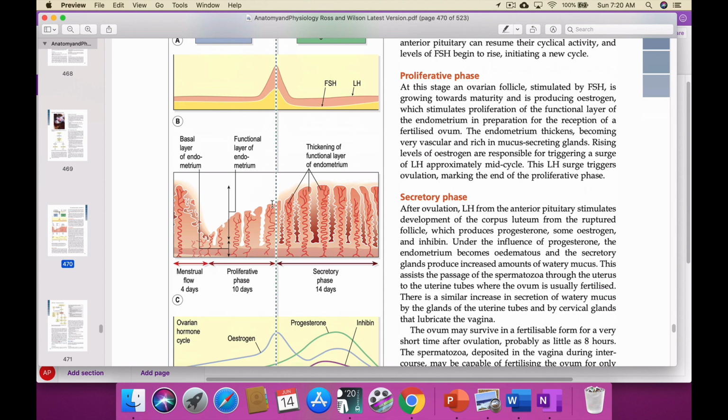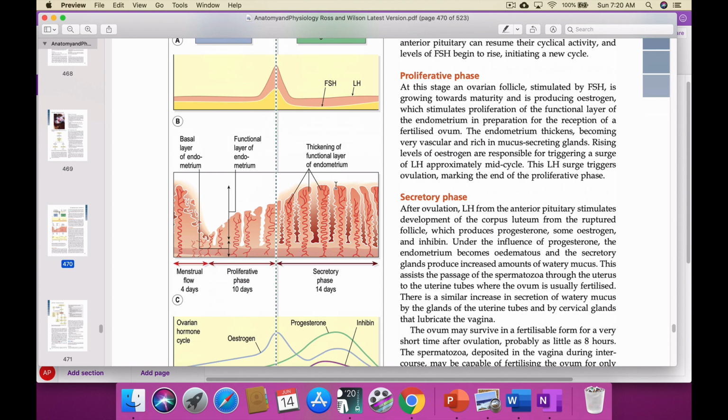But from the 10th day till the 24th day, the ovum is roaming in the fallopian tube area, from the right ovary or the left ovary, and the uterus is also ready. There will be more mucus formation and more spiral arteries, ready to receive the fertilized zygote. The sperm cell plus the ovum gives the zygote, isn't it?